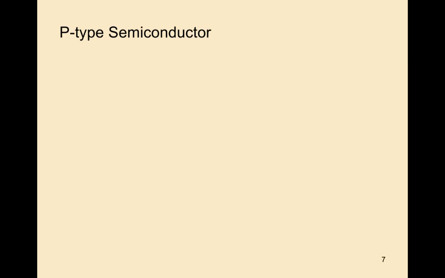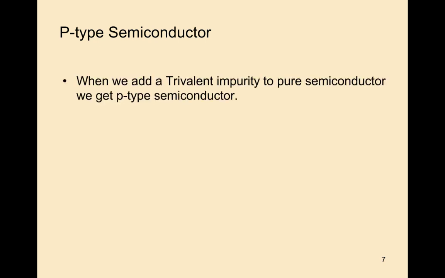Next, we discuss the p-type semiconductor, how the p-type semiconductor is formed. When we add a trivalent impurity to pure semiconductor, we get a p-type semiconductor. For example, the trivalent atom is gallium. This gallium is added to pure silicon, and we get p-type silicon.